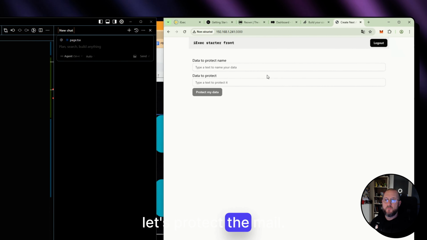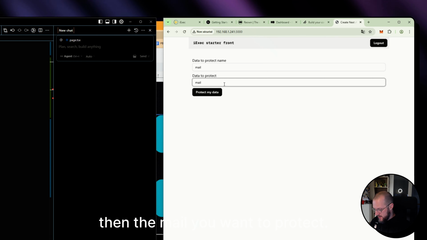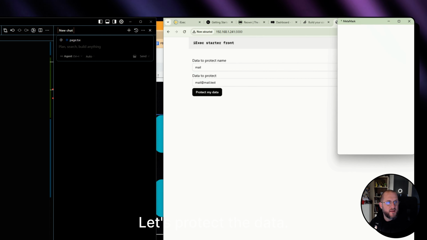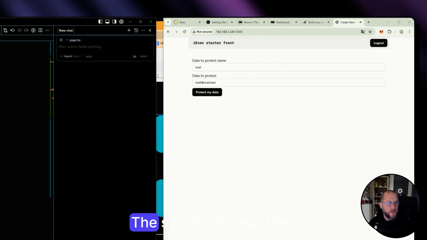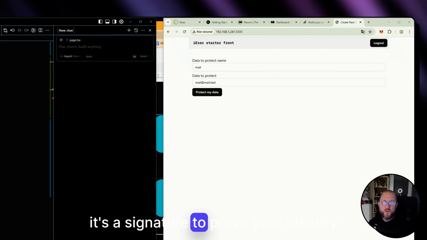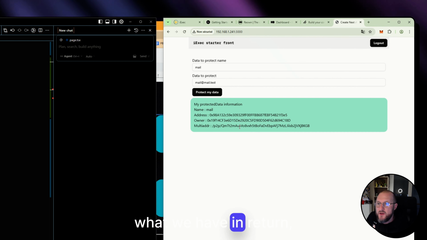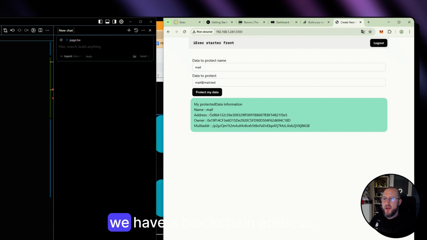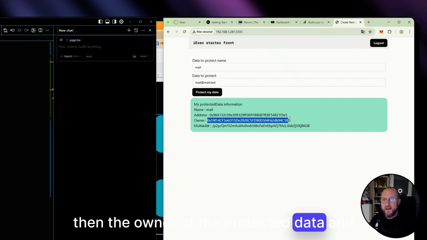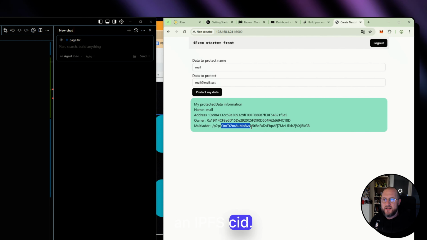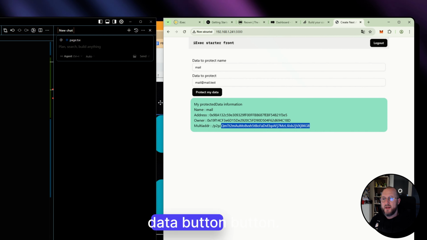All right, let's protect the mail. So first you need to pick a tag, then the mail you want to protect. Let's protect the data. The first transaction is to create the protected data. The second transaction is a signature to prove your identity to the production SMS. All right, what do we have in return? As you can see there, we have a blockchain address, then the owner of the protected data, and an IPFS CID. Let's check what happened under the hood when I clicked on the Protect My Data button.